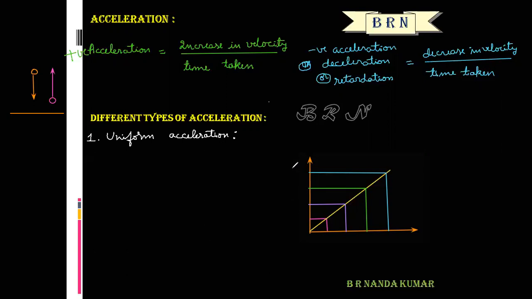Okay, first here let us consider a VT graph. So this is a velocity time graph.